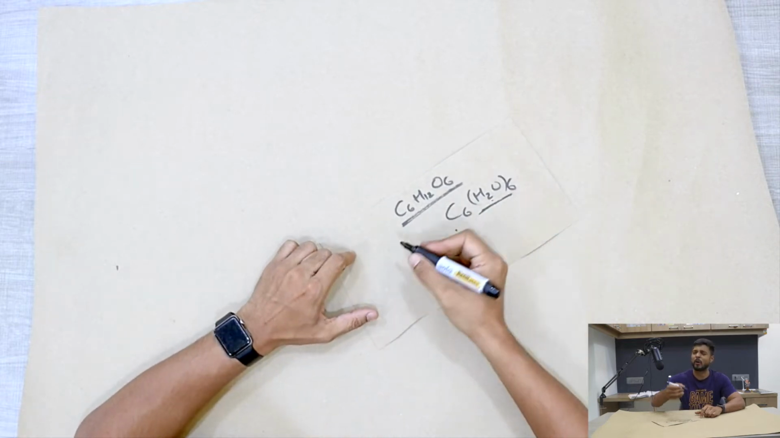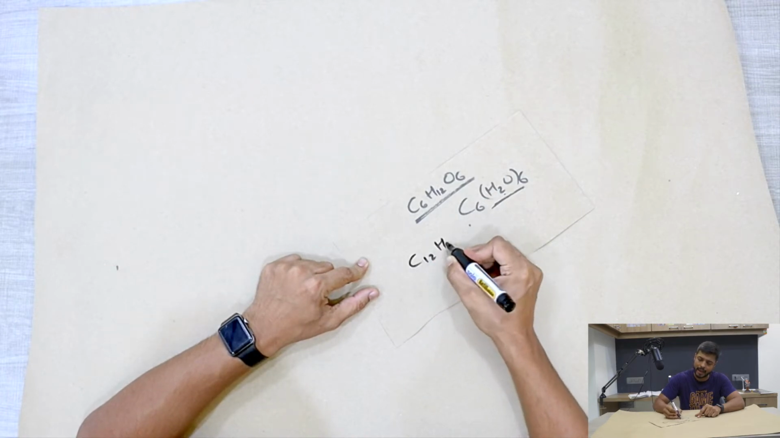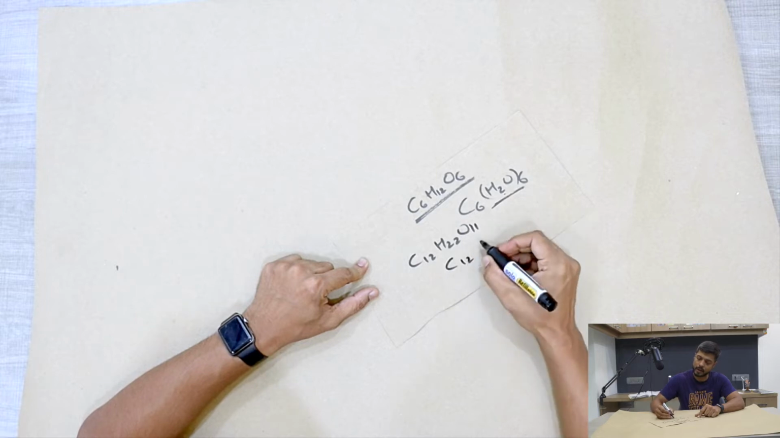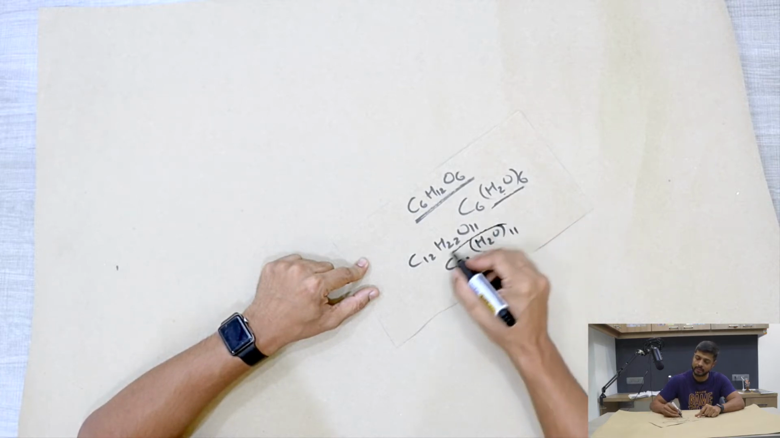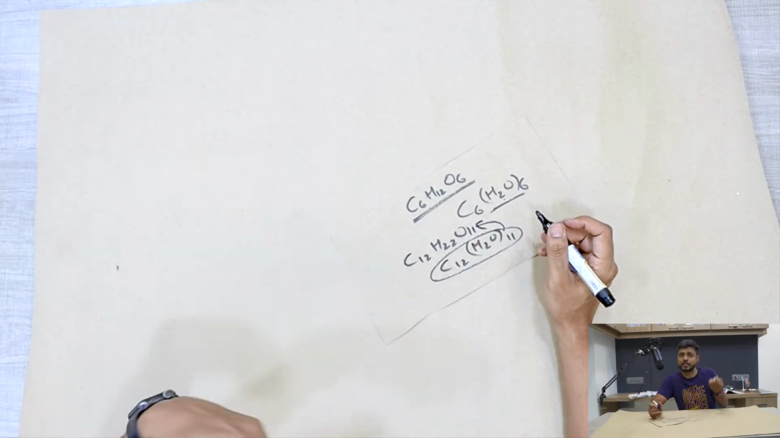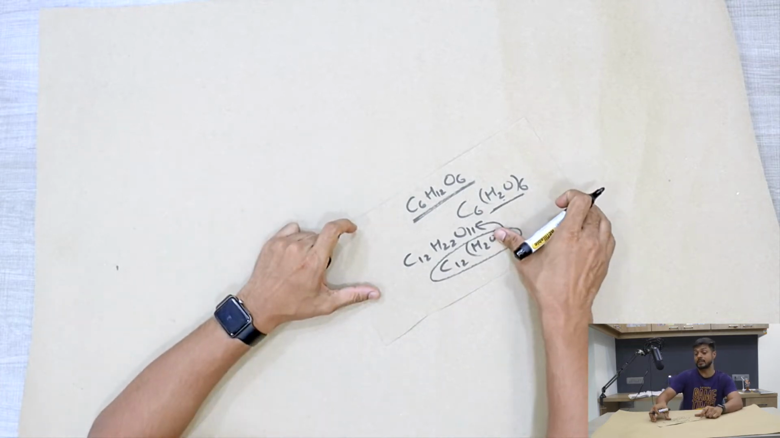In general, if we write the formula of the normal sucrose molecule, that is C12H22O11, which can be written as C12(H2O) 11 times. So again, this formula in turn gave us this formula only. So that was the logic behind calling them carbohydrates. But again, we have more examples.